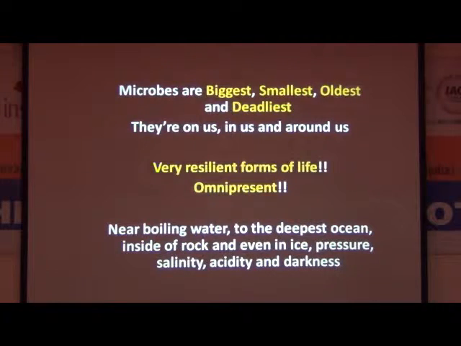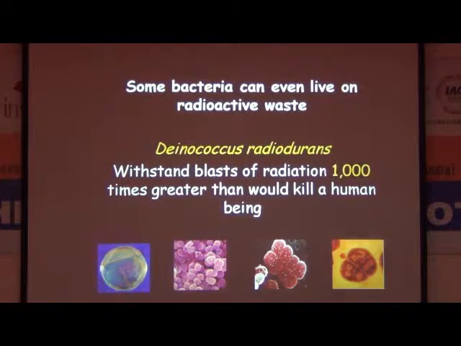Near boiling water baths, on the mouth of volcanoes, to the deepest ocean, the abyssal region, 11 kilometer deep. In that region also you will find some microorganisms which are known as barophiles, particularly those who can withstand pressure. Inside the rock and even in ice, pressure, salinity, acidity and darkness. Next. Some bacteria can even live on radioactive waste.